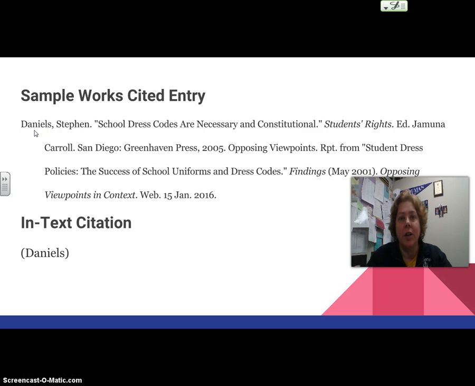Now this was an article and we saved it to the Google Drive. We didn't even print it. So notice there's no page number in the citation. That's because there are no pages to really represent here. Even printers print things differently. So our page 3 could be somebody else's page 4. So when you have articles or you have printing done from a computer, we do not put any page numbers anymore. So this article with the author first and last name, you use the author's last name for your in-text citation.